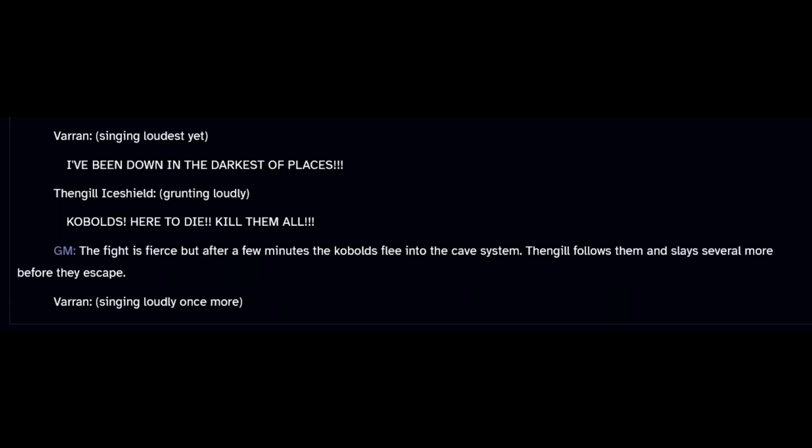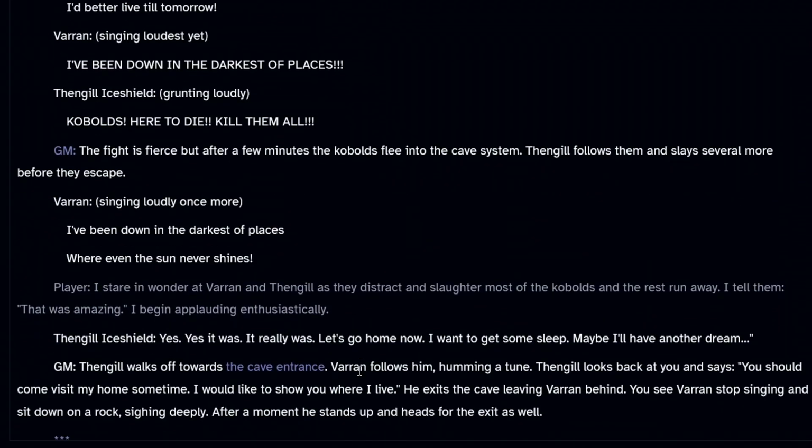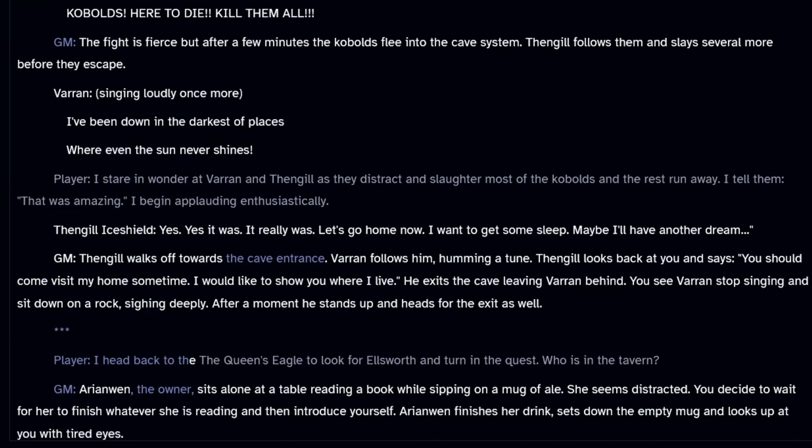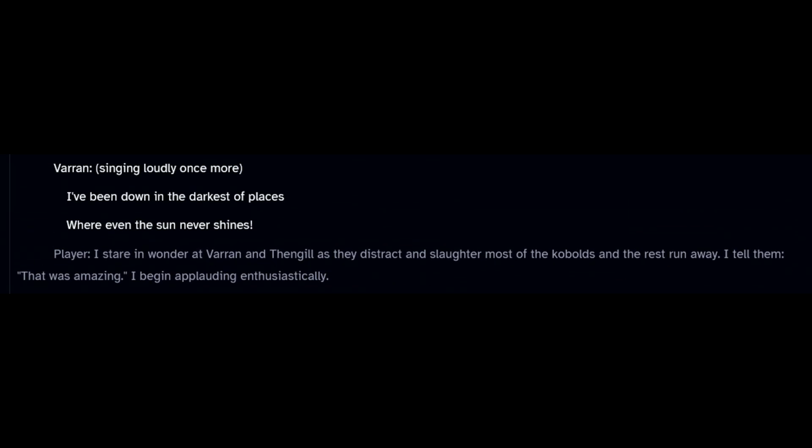The fight is fierce, but after a few moments, the kobolds flee into the cave system. Thingol follows them and slays several more before they escape. And Varen ends his ballad on a sad note. He's singing loudly once more, I've been down to the darkest of places, where even the sun never shines.